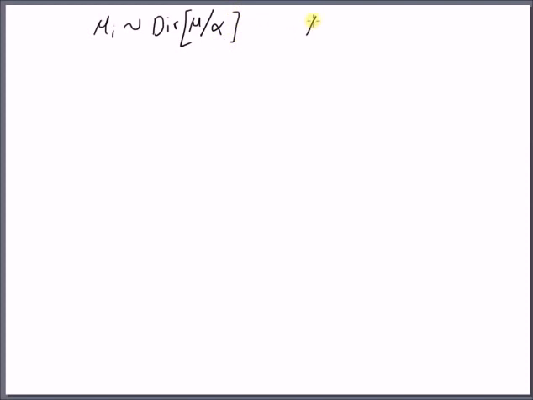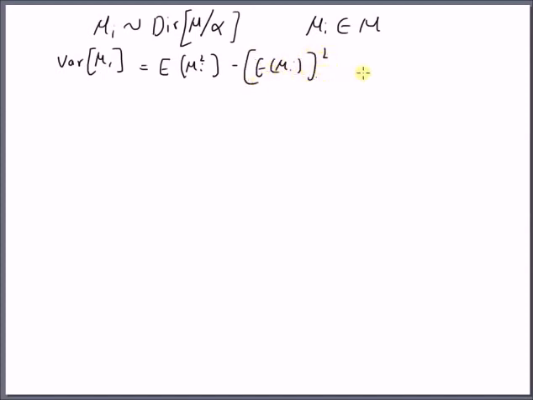So, here mu I belongs to the vector mu. Here mu has m random variables. Now our goal is to find the variance of this ith mu I. So the variance of a random variable mu I is given by the expected value of mu I square minus the expected value of mu I whole square.